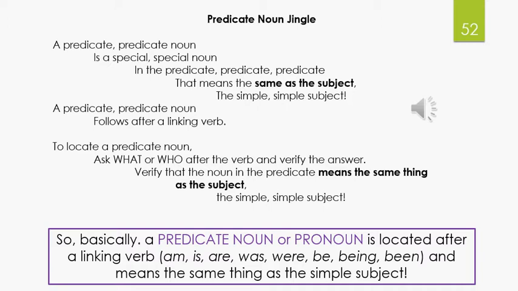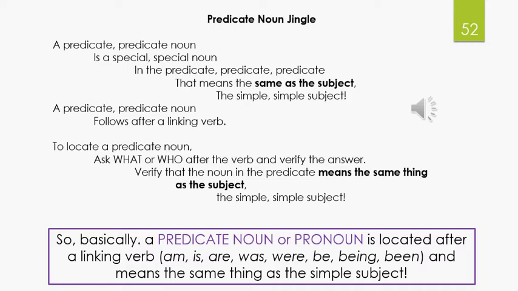All right, so basically what you're doing is you're saying that a predicate noun or pronoun is located after a linking verb, and it means the same thing as the simple subject. The basic linking verbs are am, is, are, was, were, be, being, been. If you think about linking verbs like an equal sign, if your subject equals the word, the noun or pronoun that comes after the linking verb, if they mean the same thing, then that is a predicate noun or pronoun coming after your linking verb.